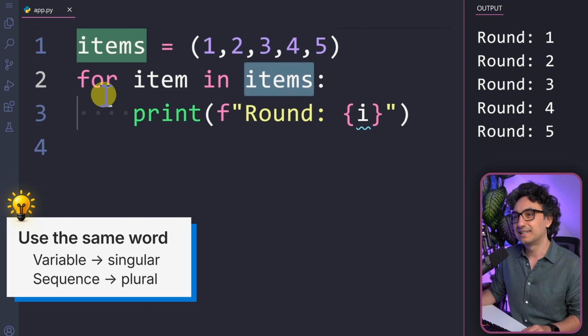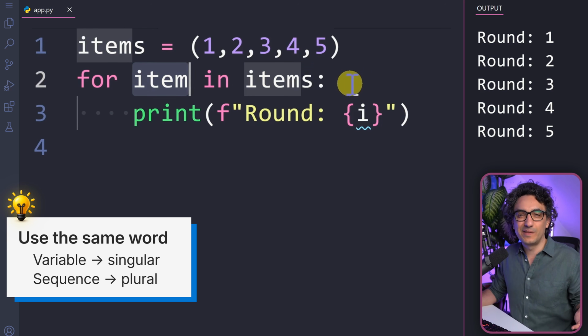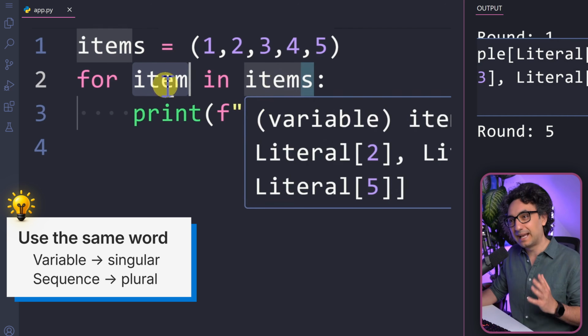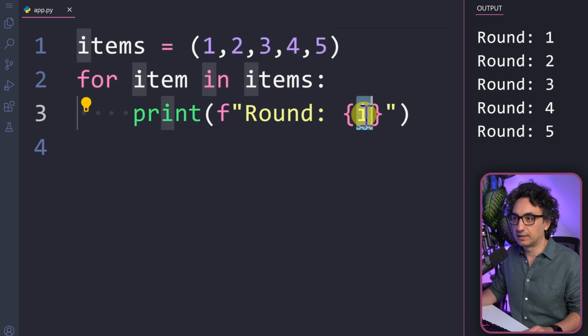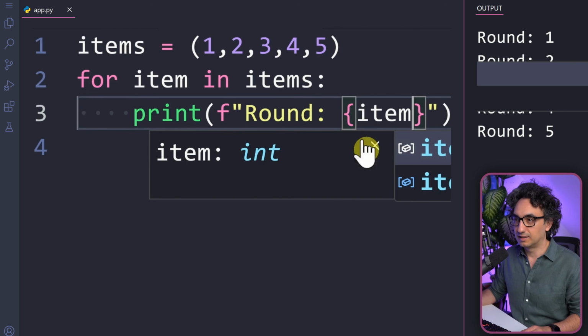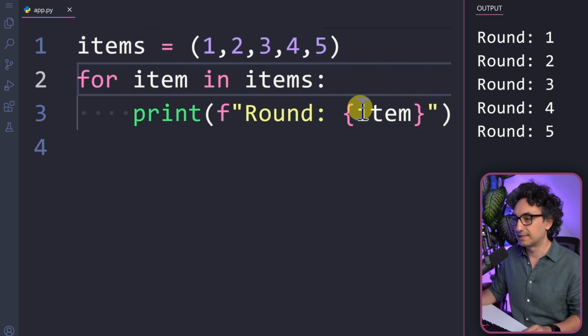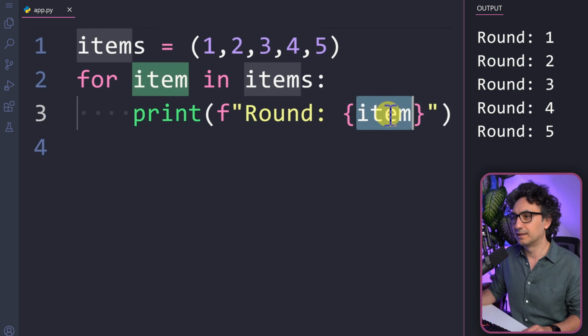And it is really nice to read, for item in items. If you have tables, you could say for table in tables, for file in files. So this is really nice. Just use the same name as a singular for the variable and plural for the sequence. Of course, we can go over here and call it item, and if you execute it, you will get the same results. It is really cool. You know immediately this variable here gets its value from the items.